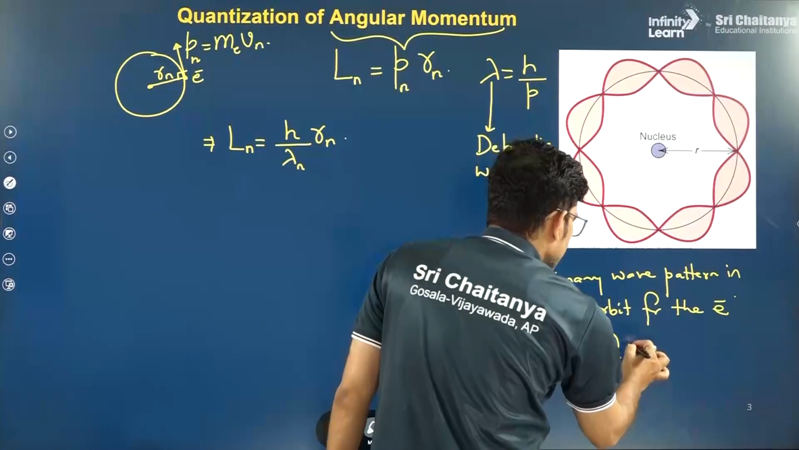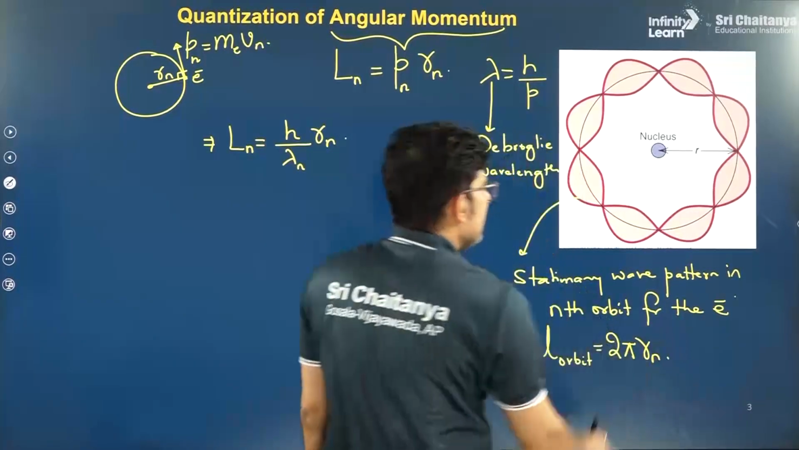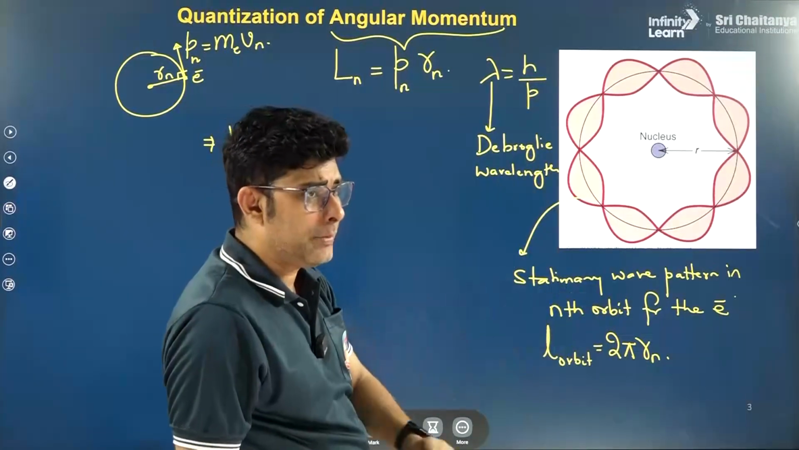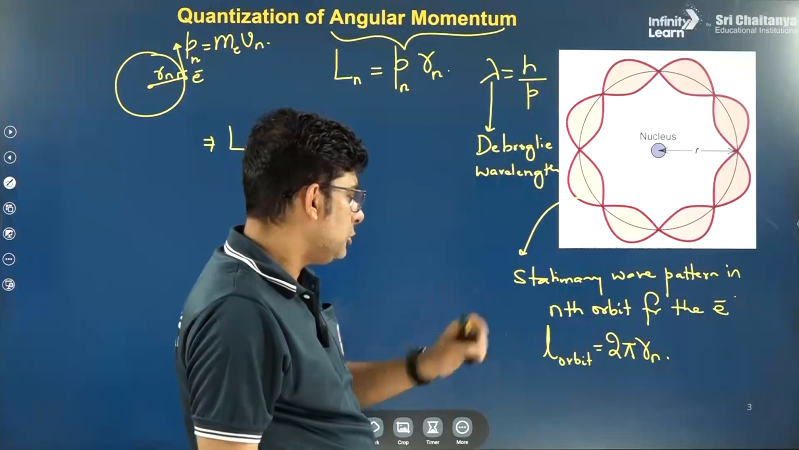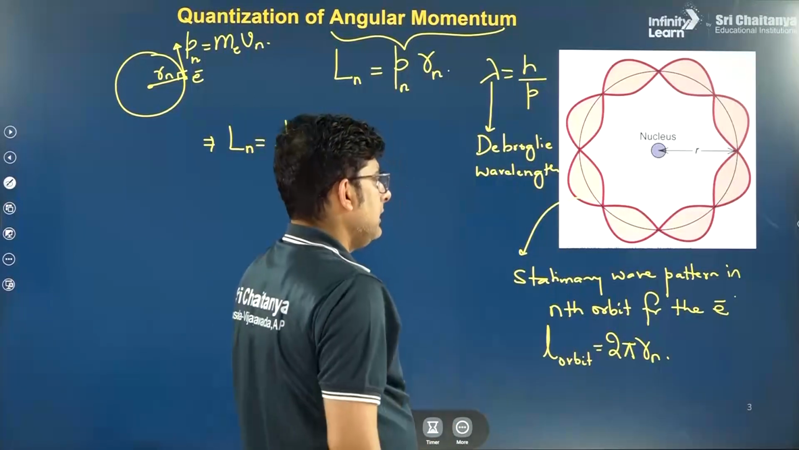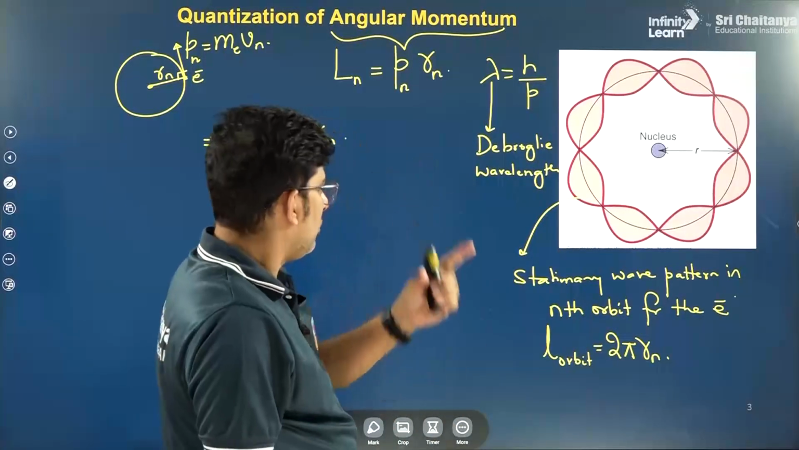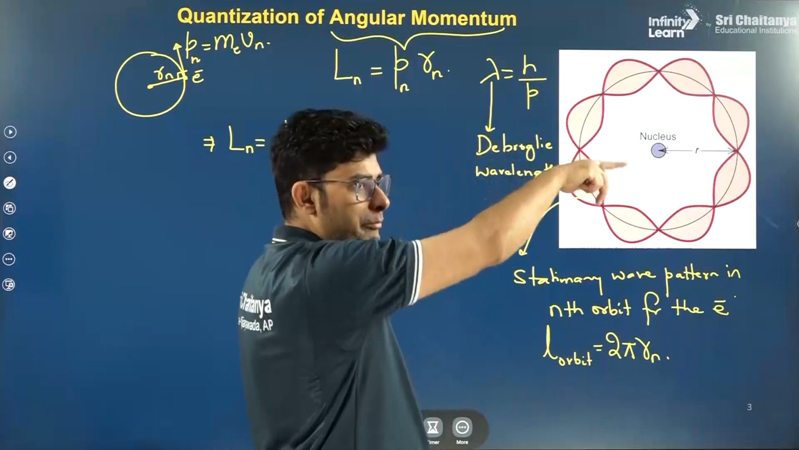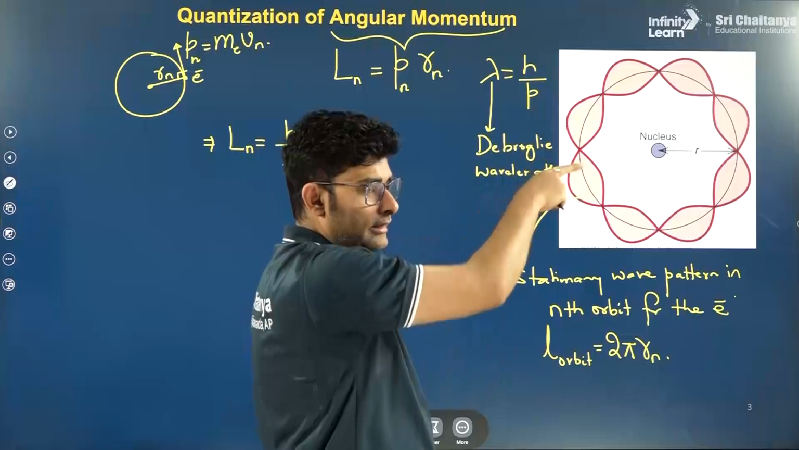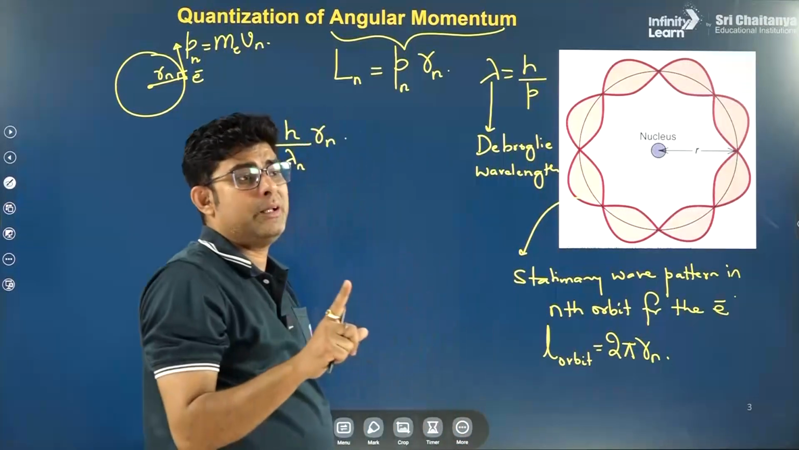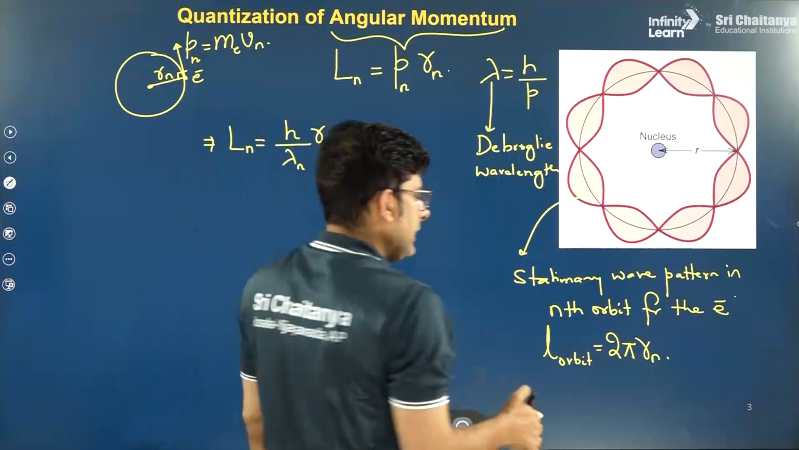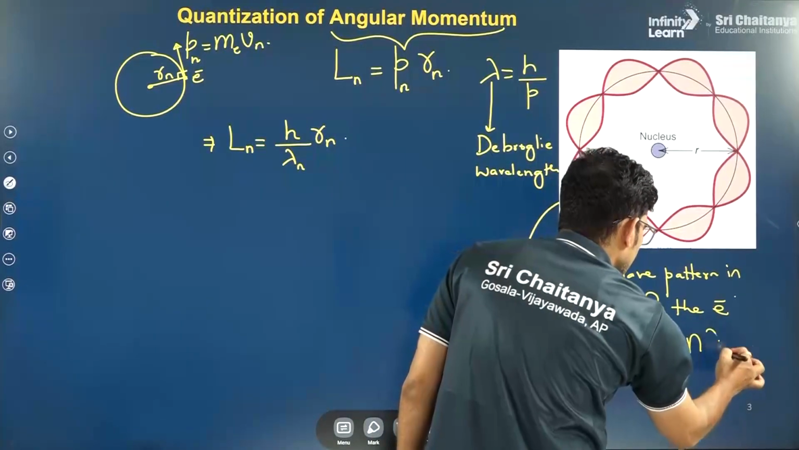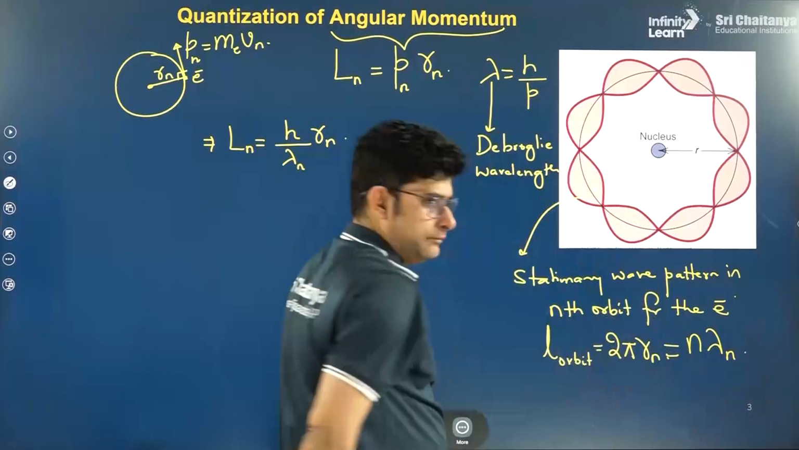We can write it as 2 pi Rn. If the radius of the orbit is Rn, then the length of the orbit will be 2 pi Rn. But how can we write this 2 pi Rn in terms of waves? If it has n loops, or n complete wave pulses, the length of one wave pulse is lambda, so we can say that this will be equal to n lambda.